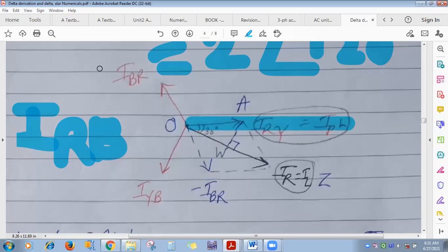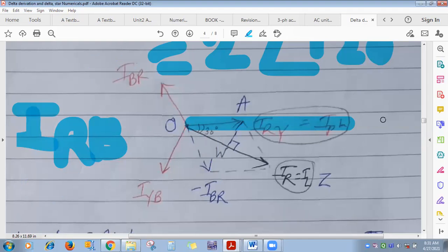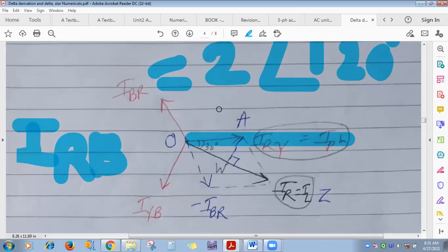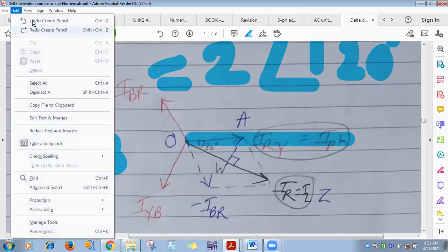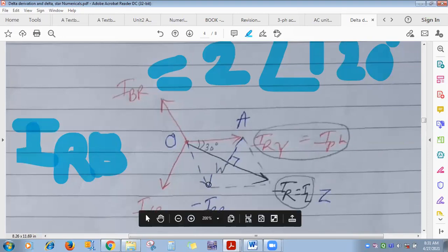I am writing both IBR and IRB with reference to the positive real axis. So see here, this is 60 degree, just now you told me.